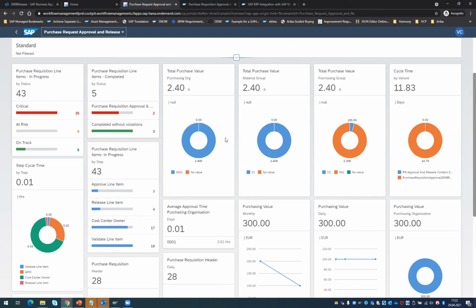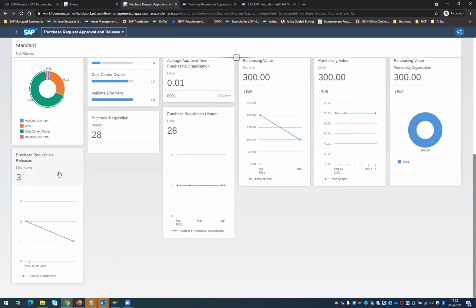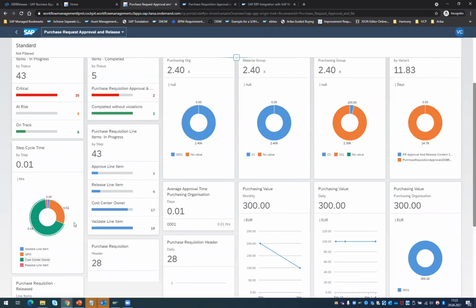And now my total purchasing based on material group, purchasing organization, and how the purchasing is happening over a period of time on a daily basis, purchasing based on a purchasing organization, the number of requisitions which are released. So like this, you have specific performance indicators based on your requirements. But of course, you are able to deep dive, because I can see there are 4 line items still showing release line item. Typically, this needs to happen pretty fast, but why are there 4 line items here?